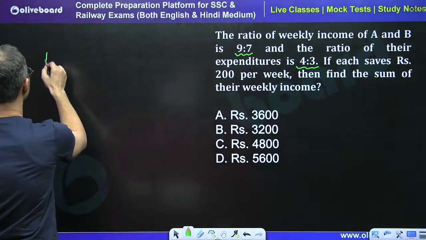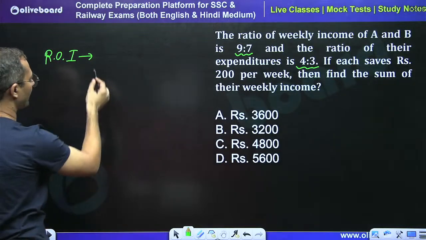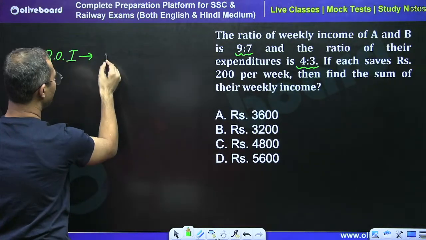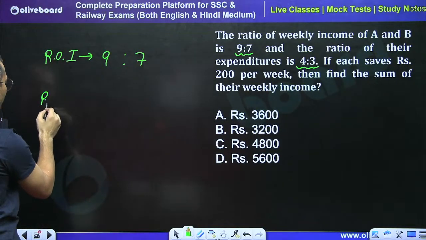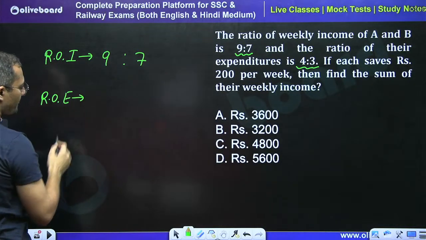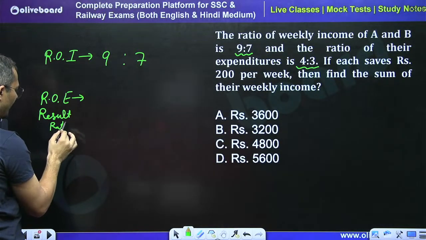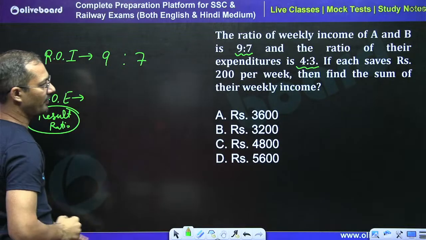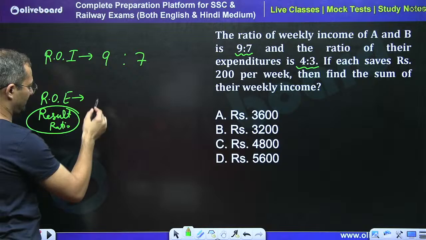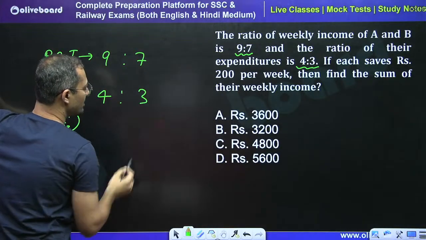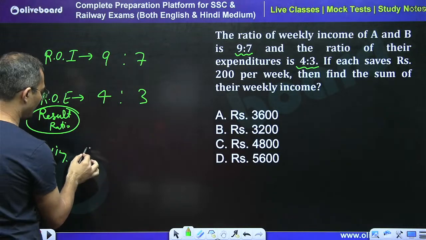See, take the ratio. Income is the main, or we can say base ratio, right? So here we take the base ratio. So base ratio is what? 9:7, right? So take the result ratio. Result ratio is expenditure, right? So the result ratio we always take in the middle, because income minus saving we will get expenditure, right? So 4:3. Now take the actual value, saving, which is 200 per week, right?